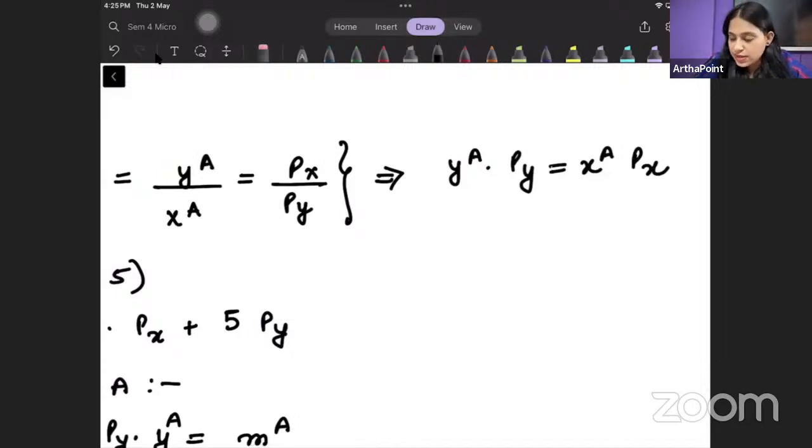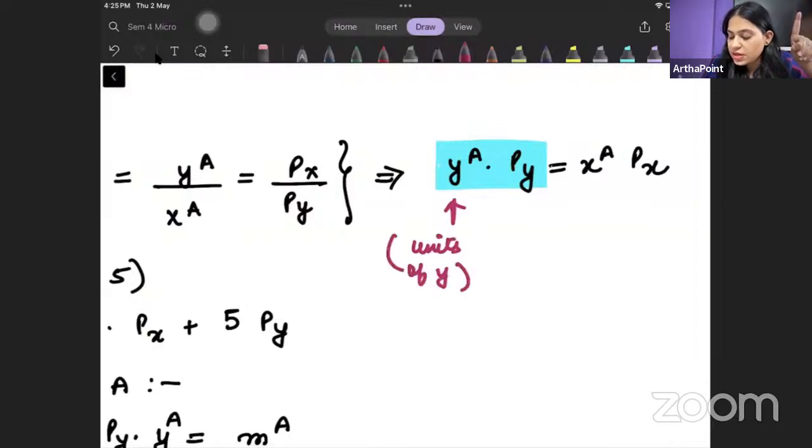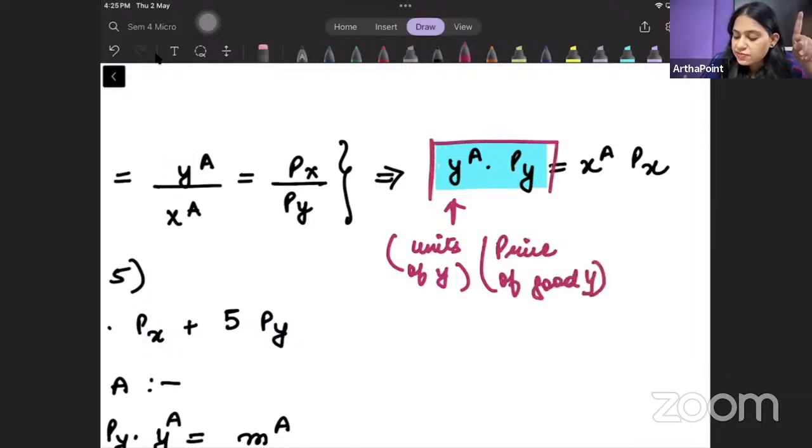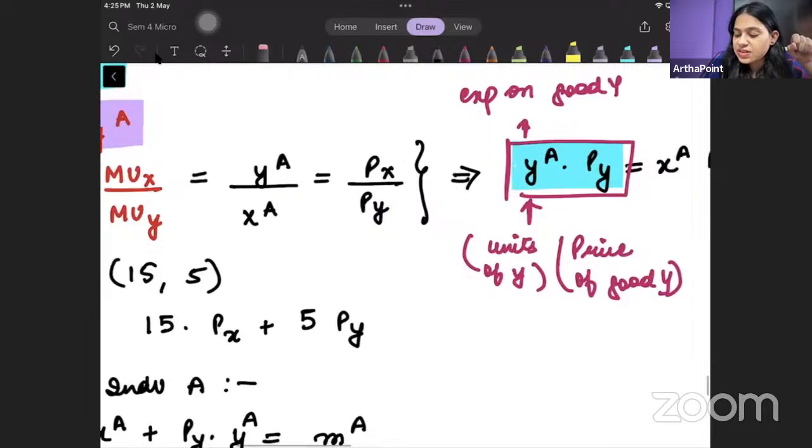We know from the tangency condition that YA into PY is equal to XA into PX. For individual A, ध्यान से समझना बात को बच्चे, YA into PY मतलब units of good Y consumed, कितने यूनिट गुड Y के वो कंज्यूम कर रहा है, into the price of good Y. तो यूनिट्स into प्राइस क्या दे देता है बच्चे? It will give us the expenditure on good Y. This will give me the expenditure on good Y.